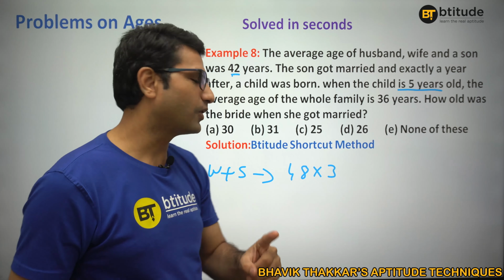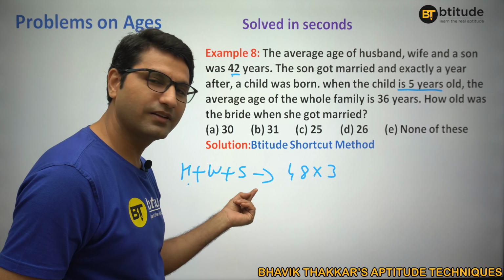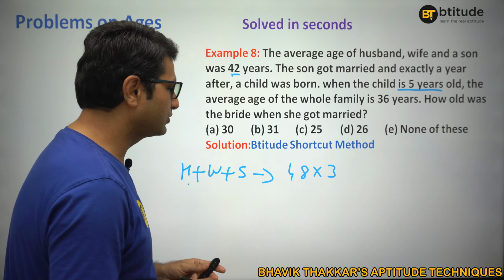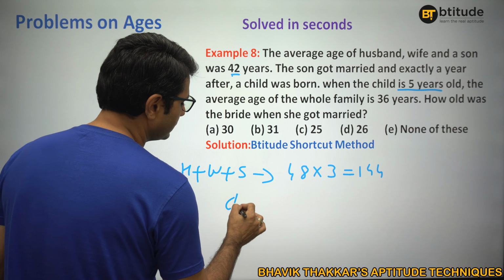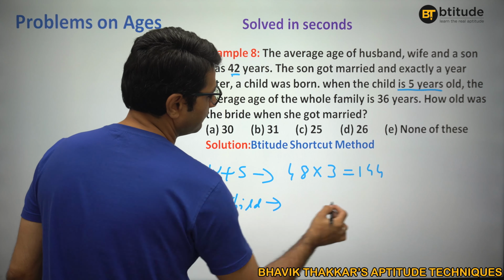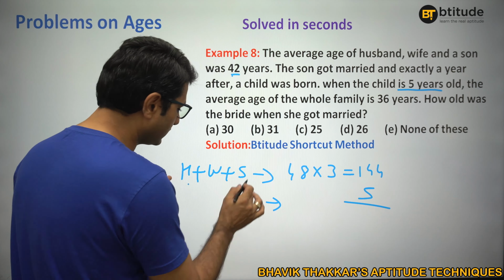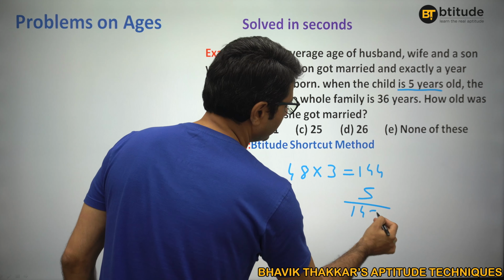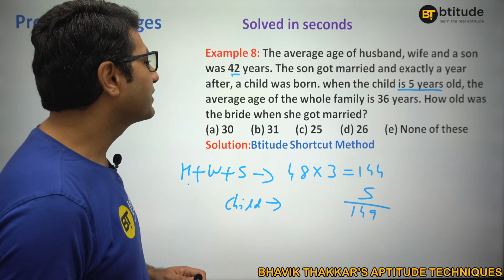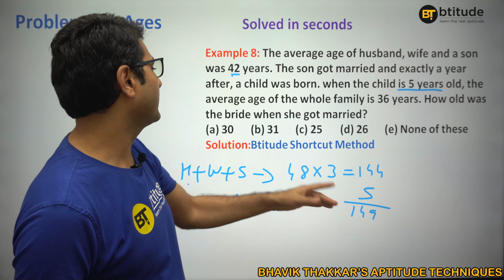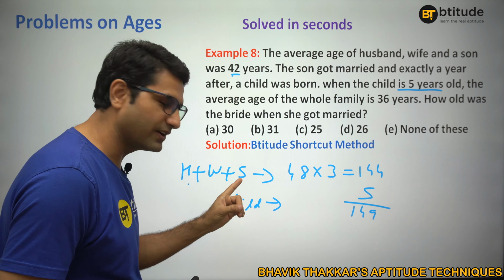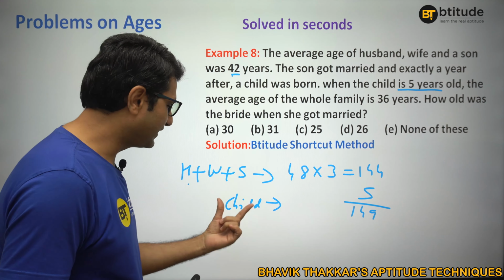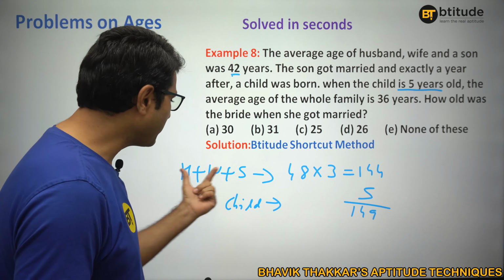So this would be the total of husband plus wife plus son, 48 into 3, that is 144. And the new child is actually 5 years old now. So all four's age would be 149. Fair enough. But now they are saying that at this particular time, the average age of the whole family, means husband, wife, son, then the bride and the child, so 2 more, 5 people.